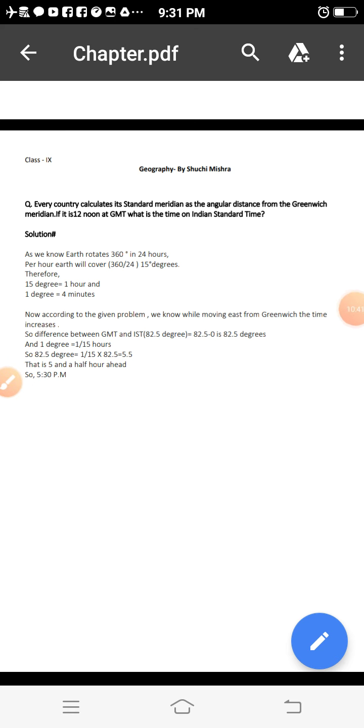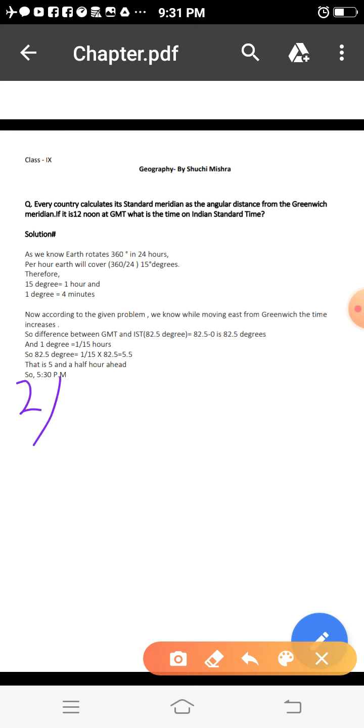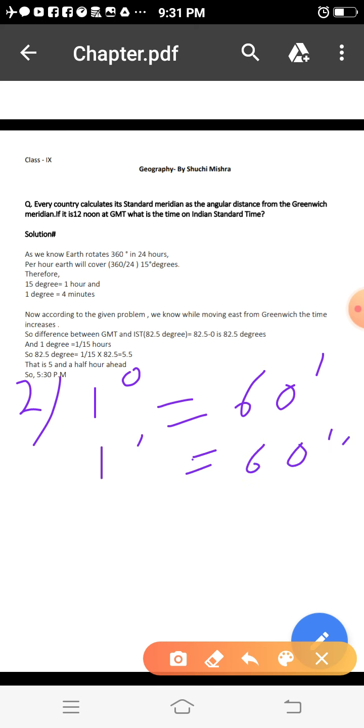children, whatever I am writing, you should also note down somewhere so that it will be easy for you to understand. Second thing, you have to keep in mind that 1 degree is equal to 60 minutes, and 1 minute is equal to 60 seconds. This also you have to keep in mind.